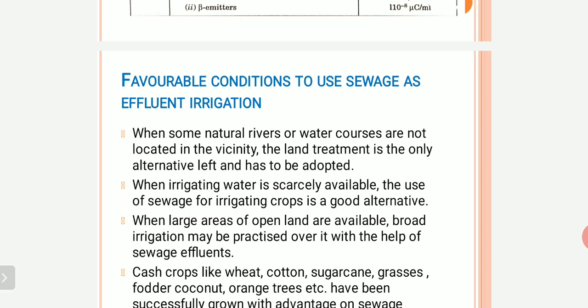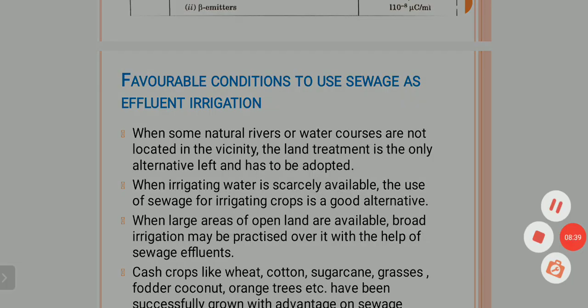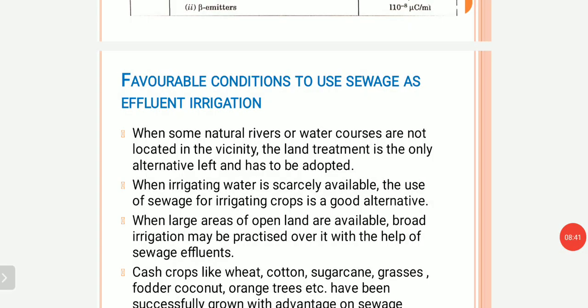So we don't apply it to those crops, because this sewage comes directly in contact with the plants. So for green vegetables or other edibles in which we eat the cover also, we don't use this sewage water. But in case of cash crops like cotton, coconut, sugar cane, and grasses, we can use it, and these will be successfully grown with advantage on sewage farms.